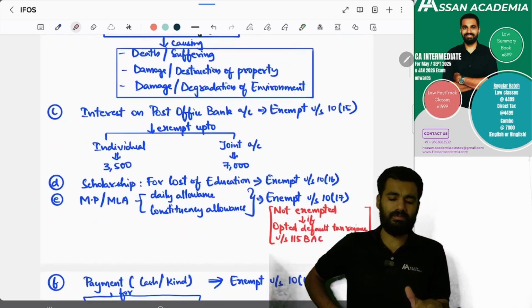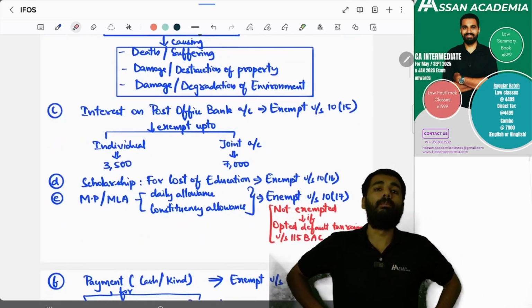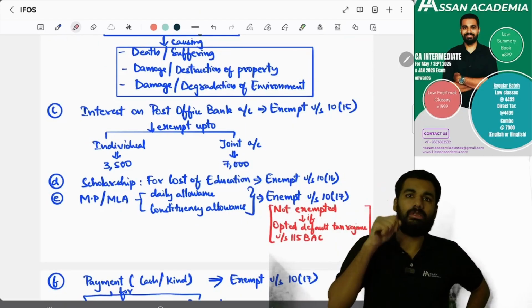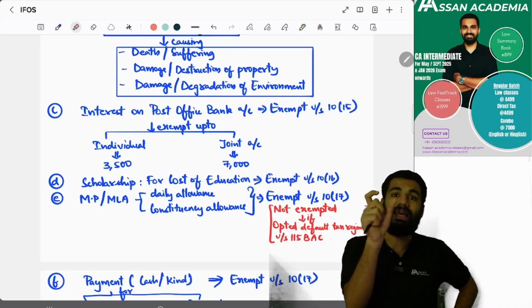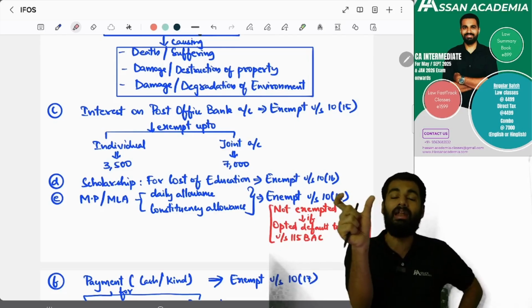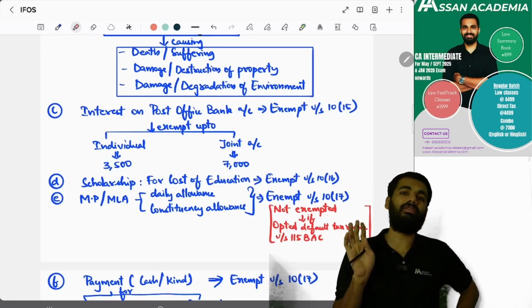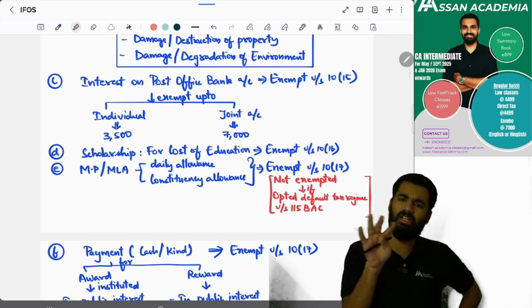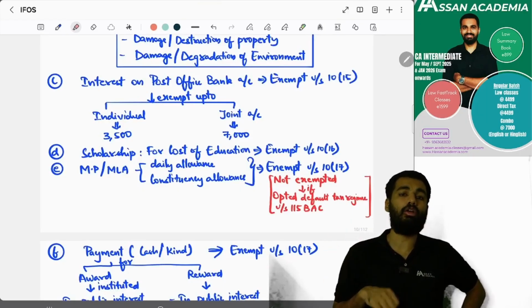Yes or no? Yes. Next, interest on post office bank account. If you have a post office bank account and interest is being credited for this, then it is exempt up to 3,500 rupees for an individual, and if it is a joint account then 7,000 rupees. Yes or no? Yes. And scholarship you are getting for education, that is also exempt under section 10 clause 16.